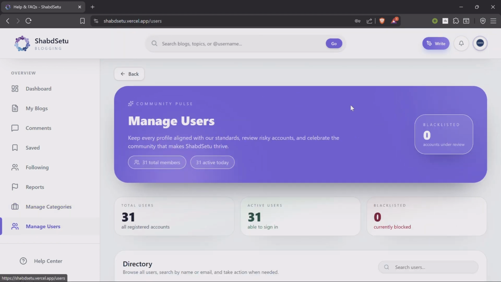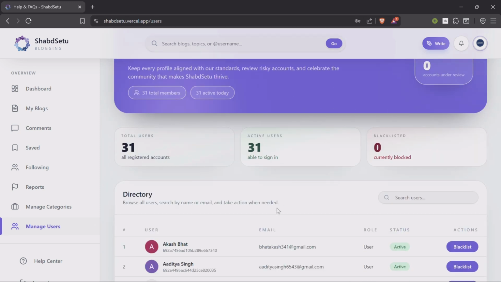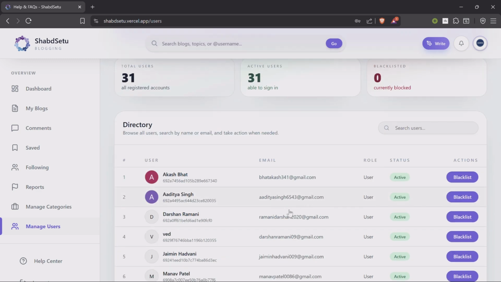Then the manage users page. In the manage users page, we have a list of all the users that are available on our platform. And here we can search any of the users, and also blacklist them if we want to. And after blacklisting, the user will not be able to even log in on the platform.